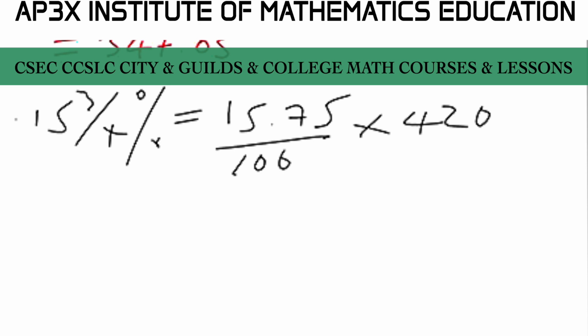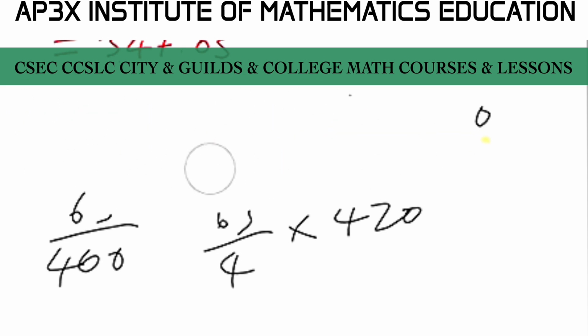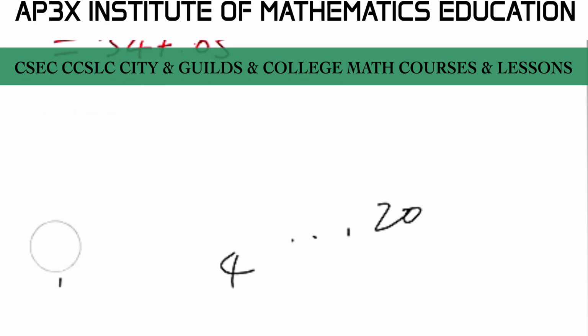Some students also converted the mixed fraction to an improper, so they also said 4 multiplied by 15 is 60. 60 plus 3 is 63. Some put it over 400. Some of you guys put 63 over 4, times it by 420. It was just very chaotic on some of the papers. So going forward, guys, we want to ensure that we read the question and reason out whether you're being asked to find a percentage of the quantity or is the percentage equal to the quantity.